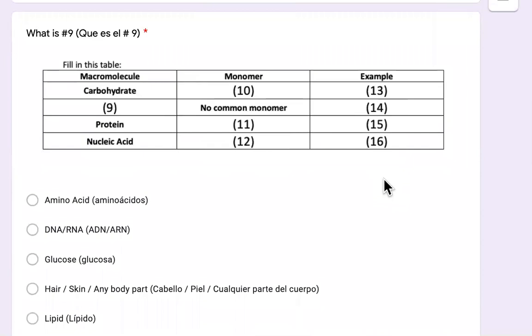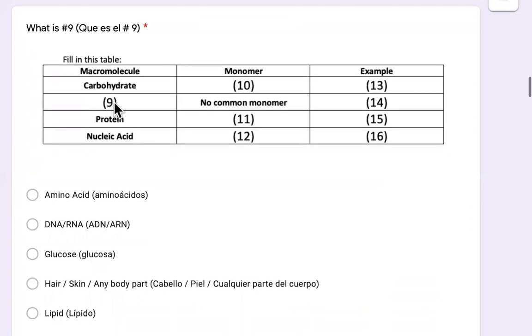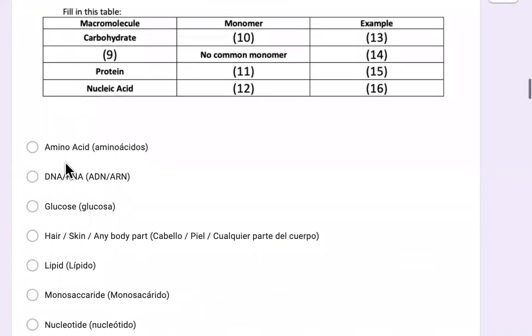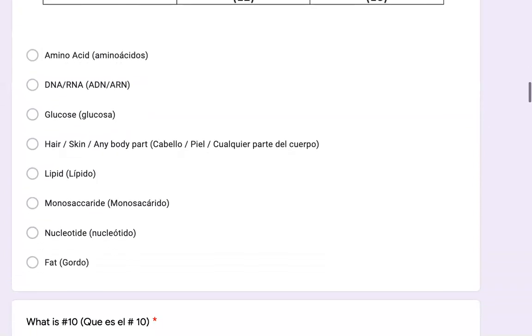Number 9 through 16, you are filling in the blanks. So this column is the macromolecules, and this is the monomers that make them up, and these are examples of those macromolecules. So number 9, which macromolecule are we missing? We have carbohydrates, proteins, and nucleic acids, so number 9 must be an amino acid, DNA and RNA, glucose, hair, skin, and any other body part, lipid, monosaccharide, nucleotide, or fat.